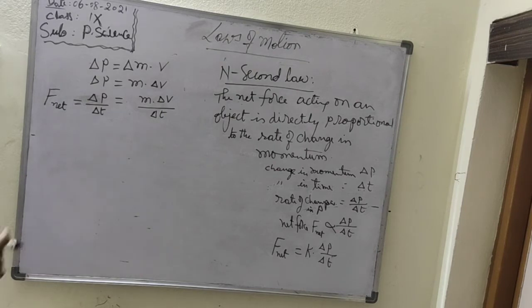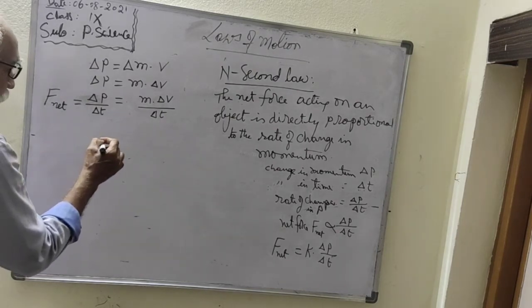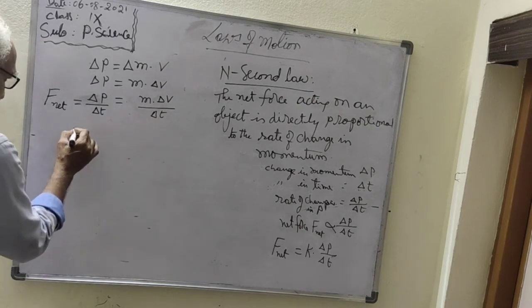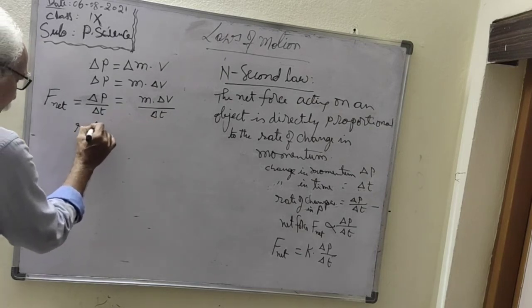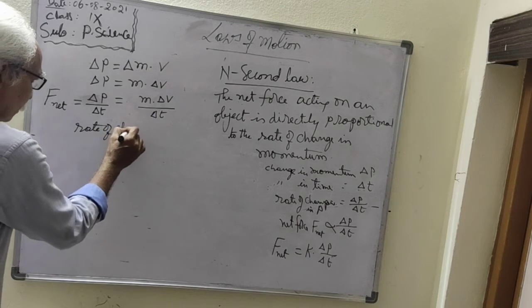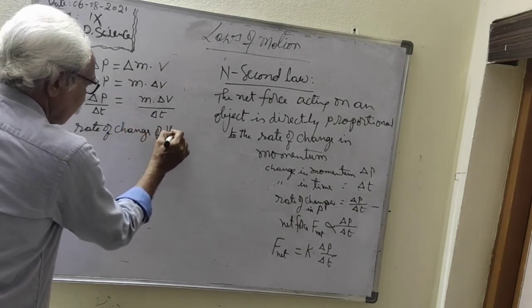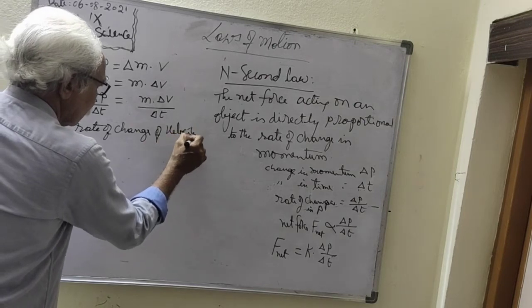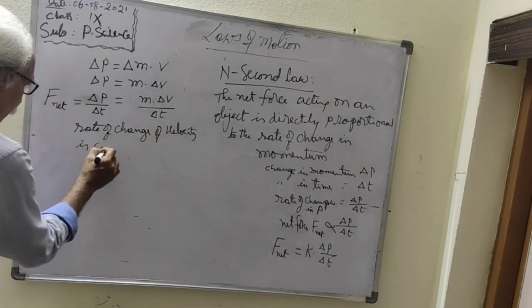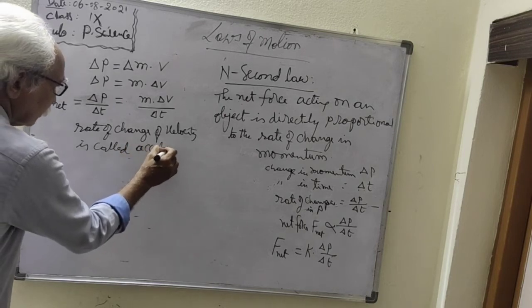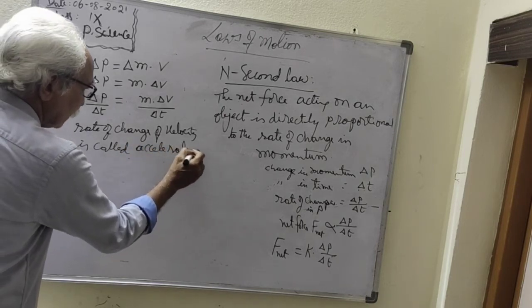So next point, the rate of change of velocity is called acceleration. Understand it clearly?